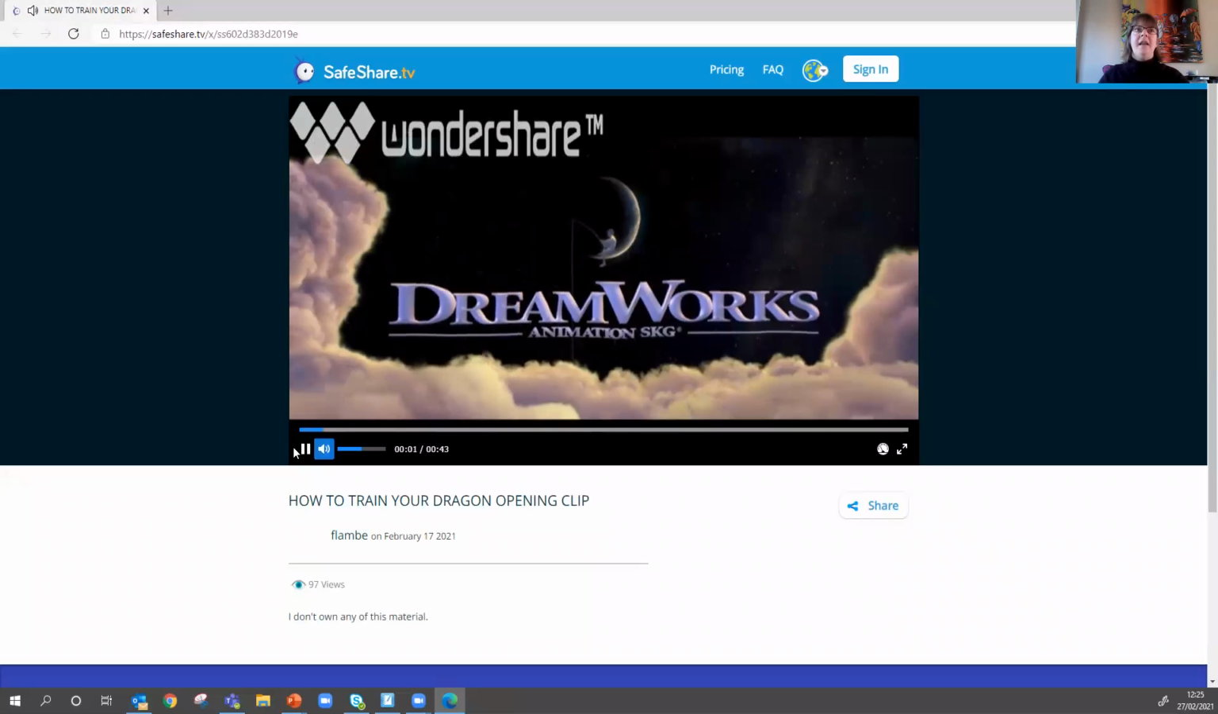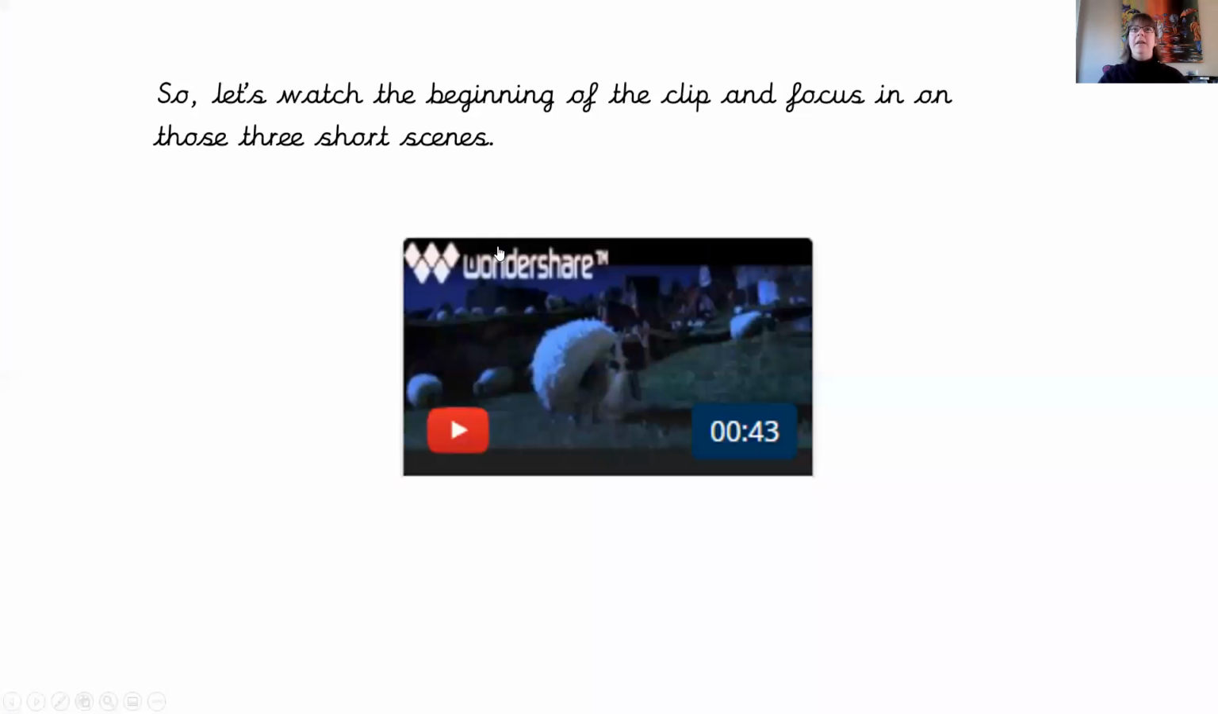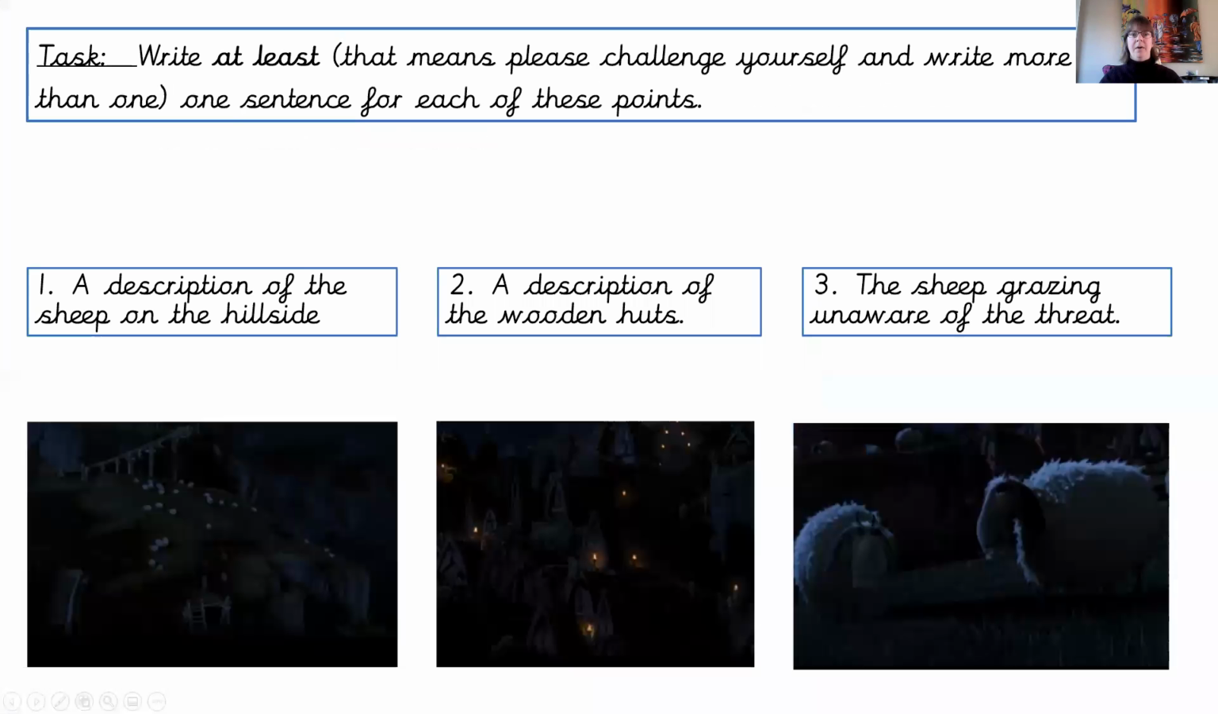Excellent. So that is the same clip that we have been using all the way through to help us with our story. So now our task is to write at least, and that means please challenge yourself and write more than one, if possible, sentence for each of these points. So we're going to be writing a description of the sheep on the hillside, a description of the wooden huts, and a description of the sheep grazing unaware of the threat.